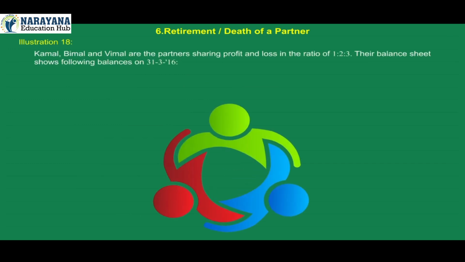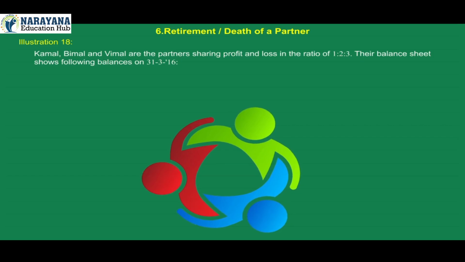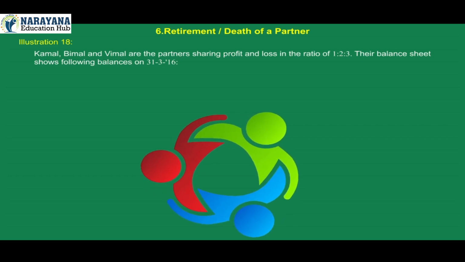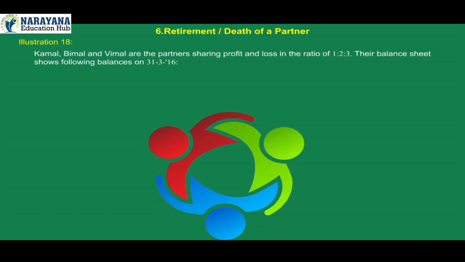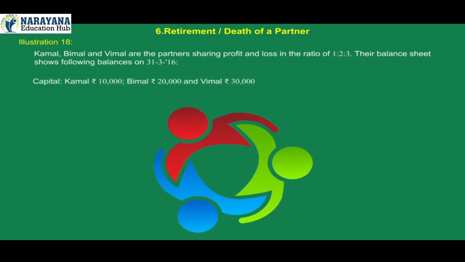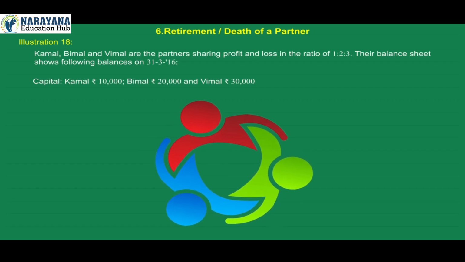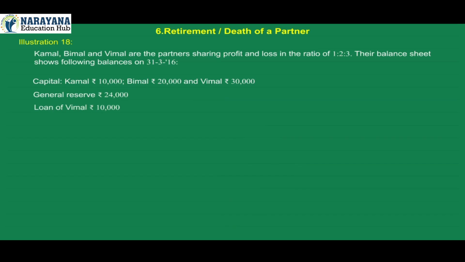Illustration 18. Kamal, Bimal and Vimal are partners sharing profit and loss in the ratio of 1:2:3. Their balance sheet shows the following balances on 31st March 2016. Capital: Kamal rupees 10,000, Bimal rupees 20,000 and Vimal rupees 30,000. General reserve rupees 24,000. Loan of Vimal rupees 10,000. Goodwill rupees 12,000. Vimal died on 31st May 2016.